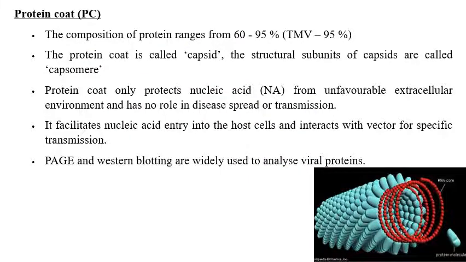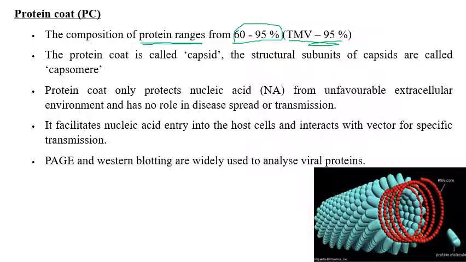Next one is protein coat, which we can also call the protective coat. The protein coat, also called the capsid, ranges from 60 to 95%. Almost all plant viruses have a protein coat of 60 to 95%, but there is an exemption called TMV, which contains 95% protein coat.